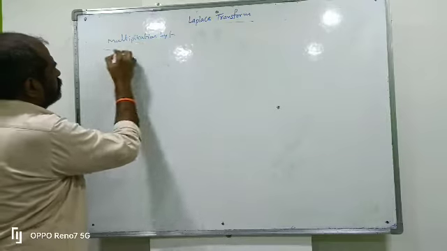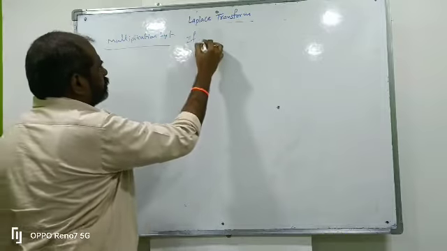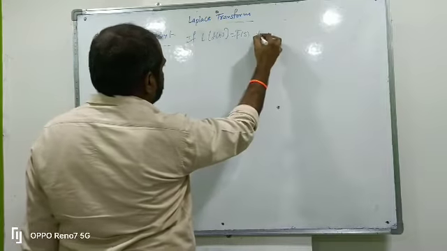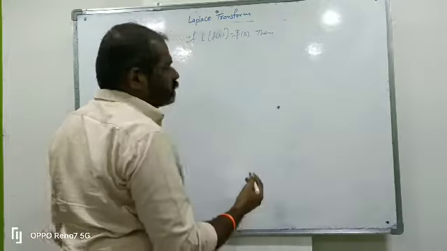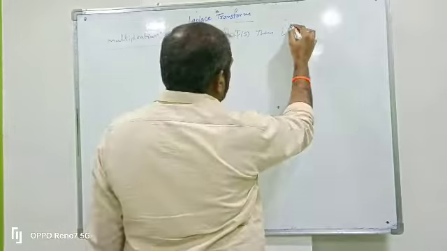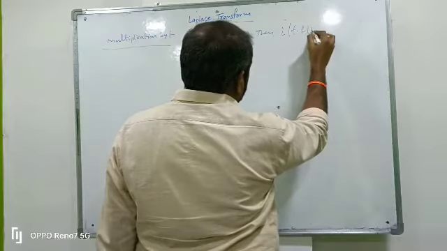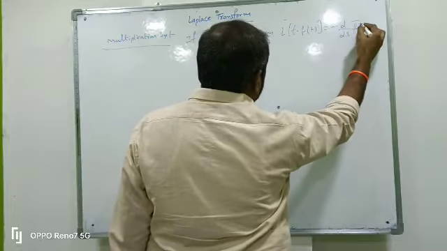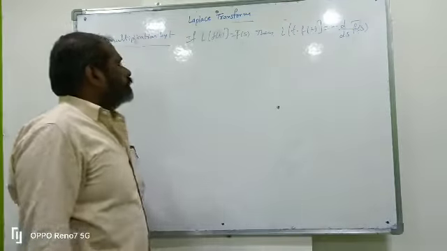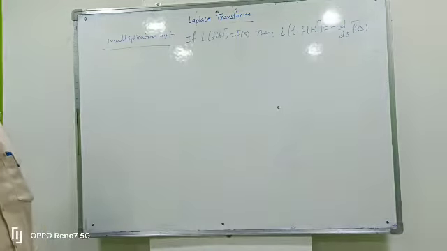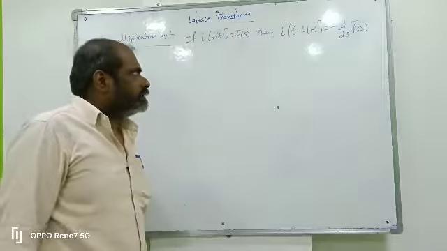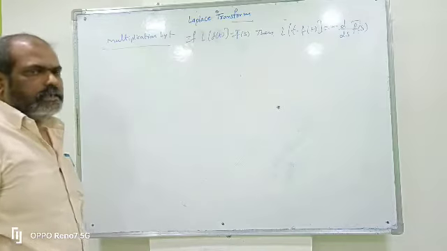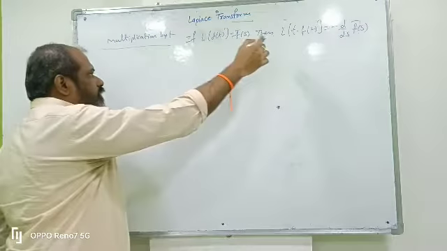Multiplication by t. If L of f of t equals f bar of s, then L of t into f of t equals minus d by ds into f bar of s. This is the statement for multiplication by t. So this is only for t power 1.